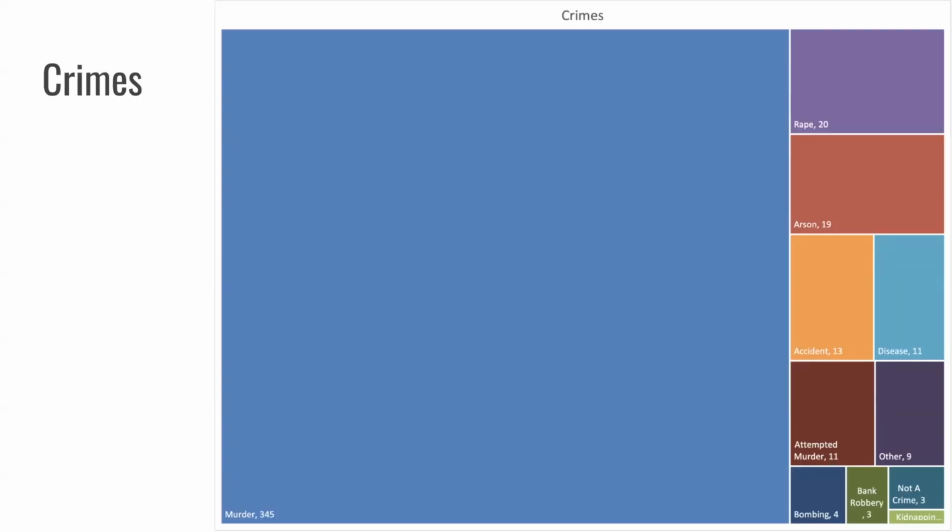This is just a tree map of all the crimes, so you can visualize it. The size obviously corresponds to the frequency of it occurring. So murder is the most common, and then these other ones are not as common. Again, arson and murder most often occurred together. Attempted murder and murder often occurred together, but there were a few that were only attempted murder.